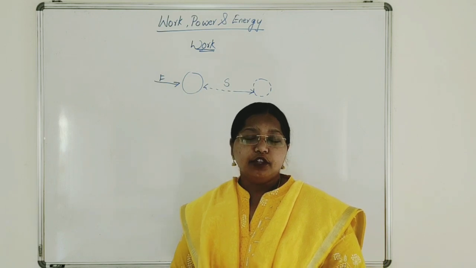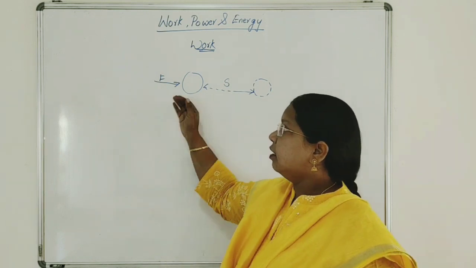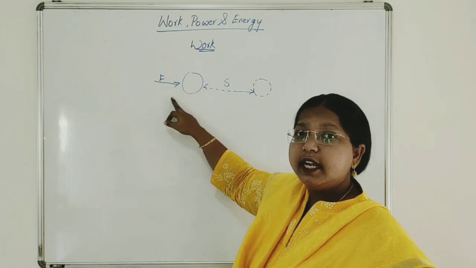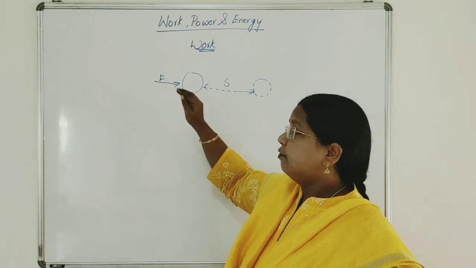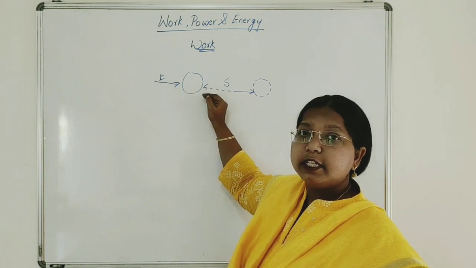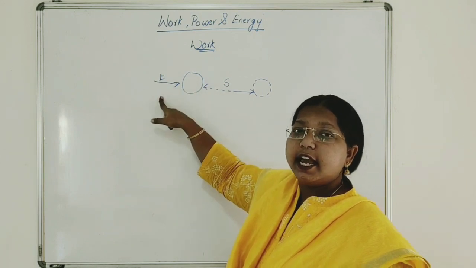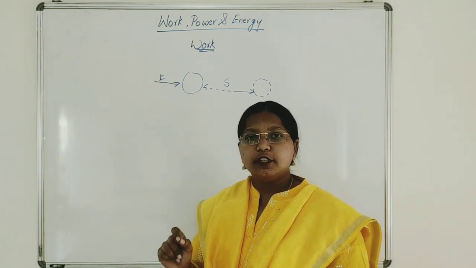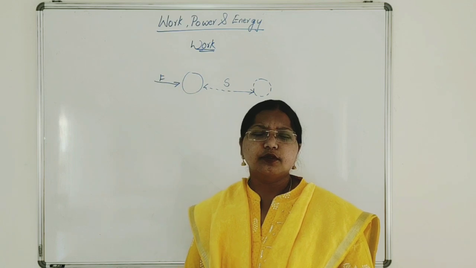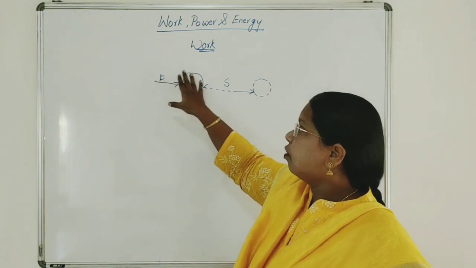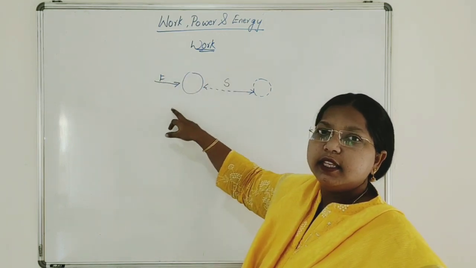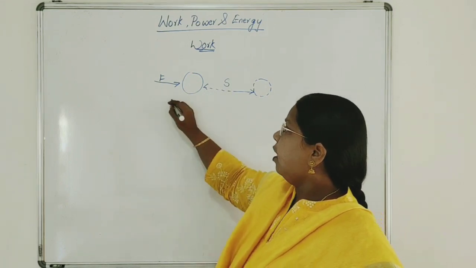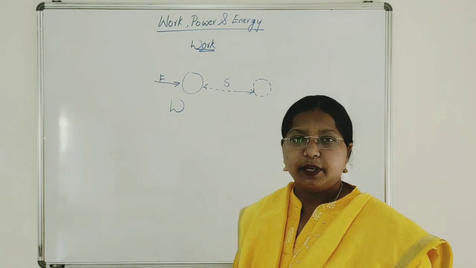Now coming to the definition, concluding this statement: when a force causes a displacement of a body in the direction of force applied, then work is said to be done. Then the body is said to do some work. So when force causes some displacement in the same direction, work is said to be done. Work done is denoted by the letter W.